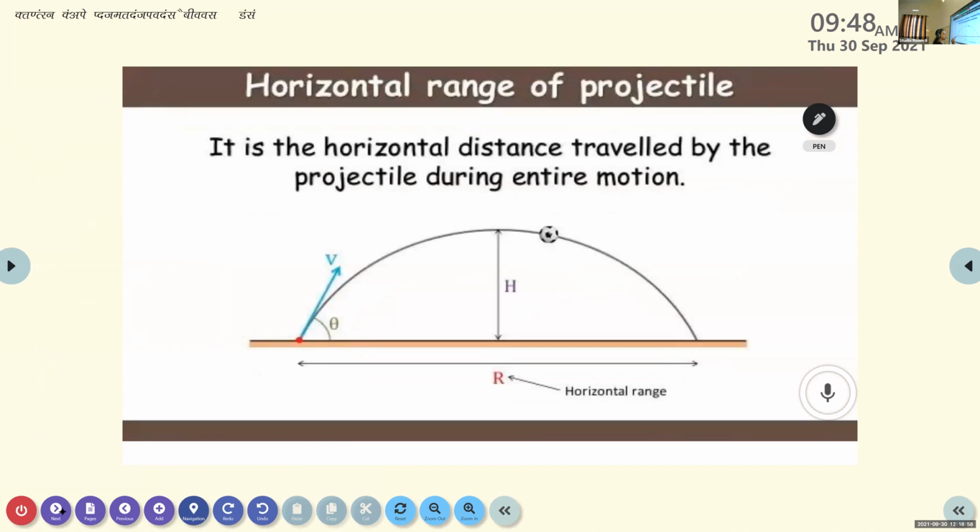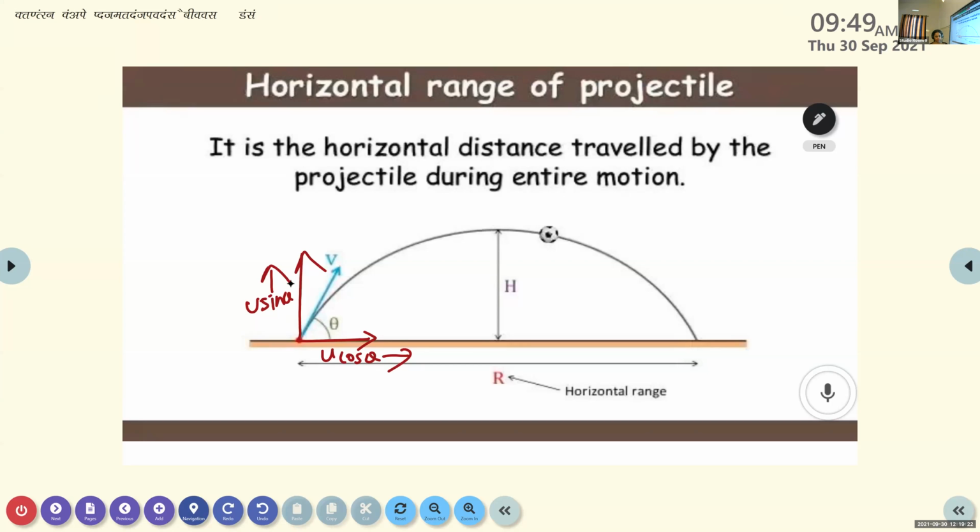We know that the velocity is resolved into two components. One is u cos theta, along the x-axis, and u sin theta, along the y-axis. While we are considering the maximum height covered by the projectile, we consider the vertical component, because it is the maximum vertical distance.